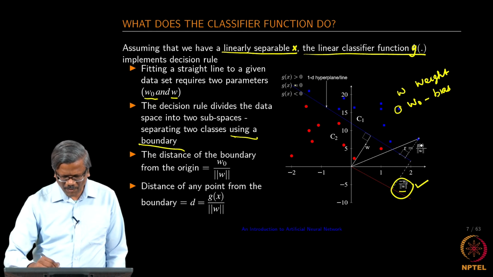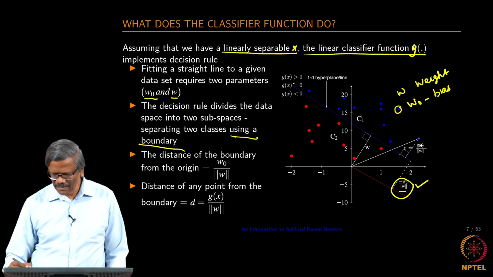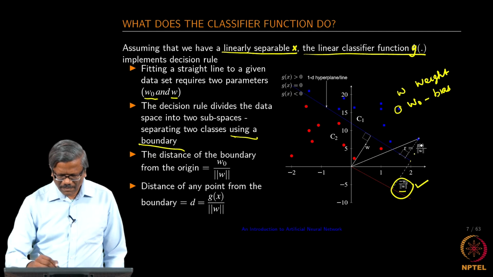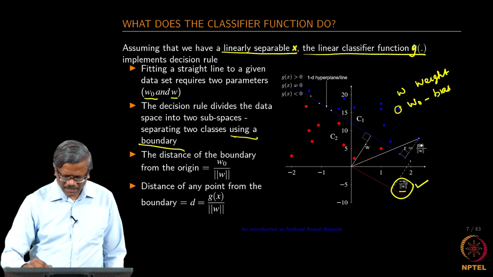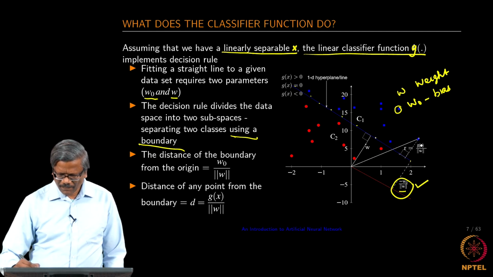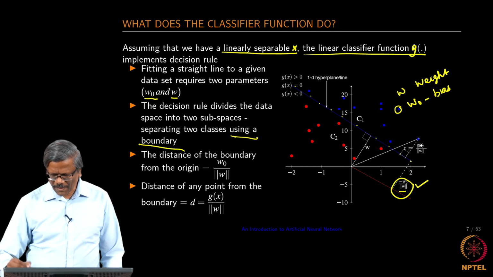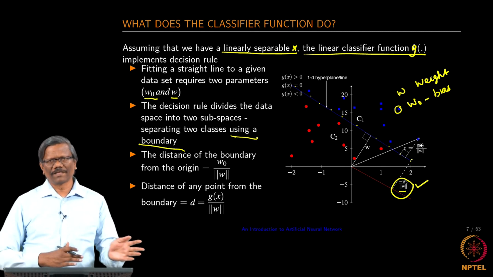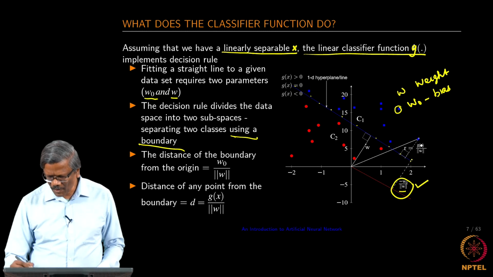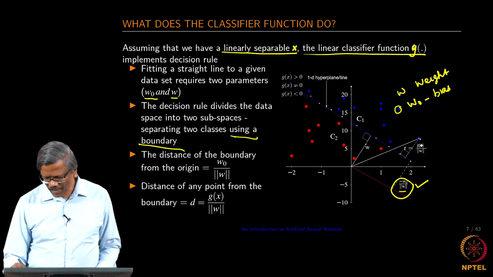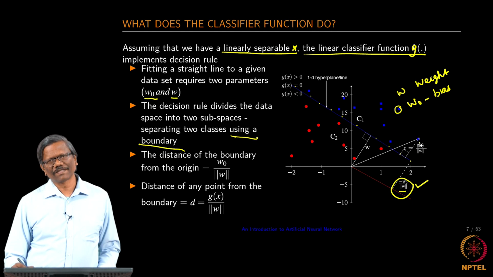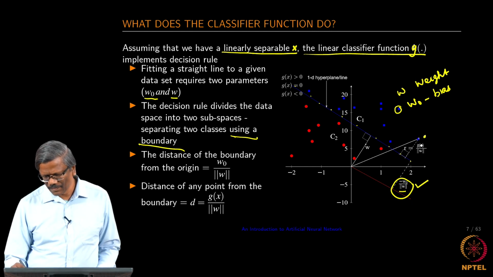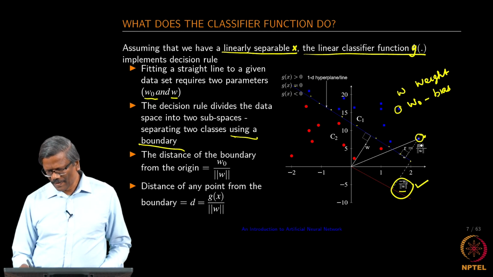So, this blue line that you have here is your decision boundary, and there are points on either side of the boundary, right. You take one point and drop a perpendicular, and that is going to be the distance of that point from the surface.